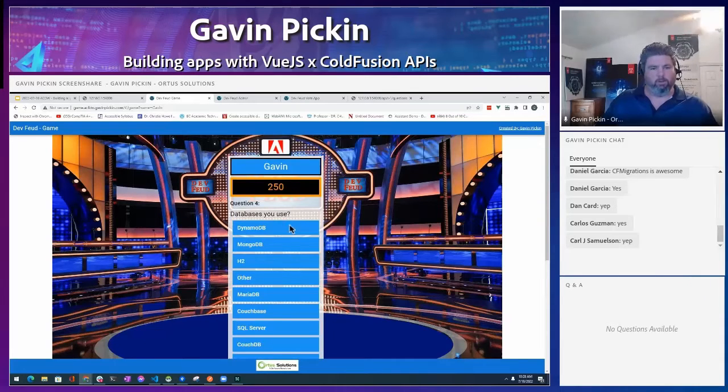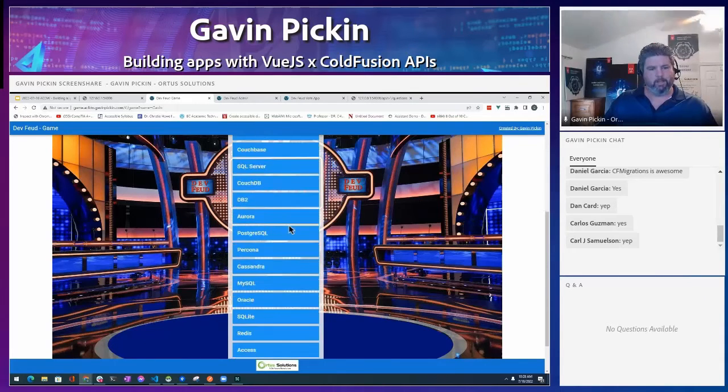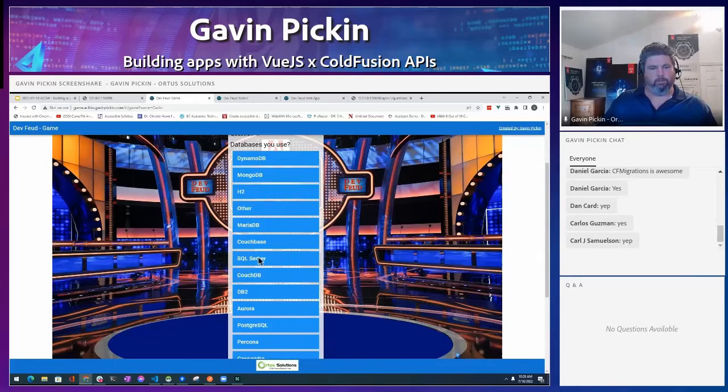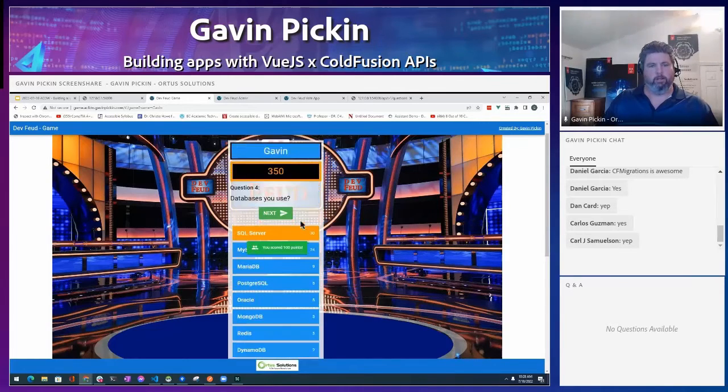Which databases do you use? So most of the time I use MySQL or I use MS SQL. So SQL Server, top score. One more question.